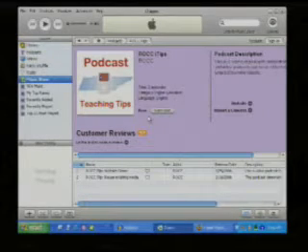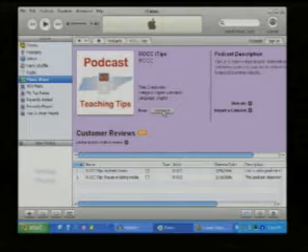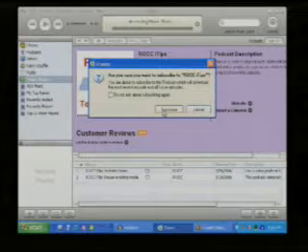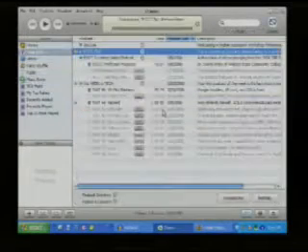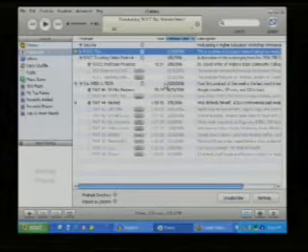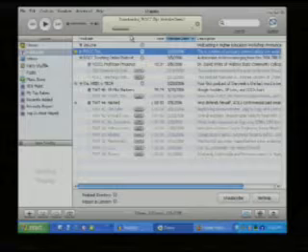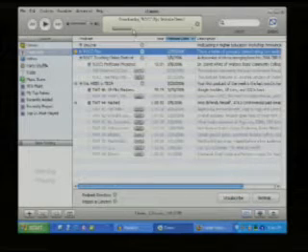It's automatically accessing the podcast directory in iTunes, and just by clicking on that link, it took me to the ROCC podcast teaching tips. So all I have to do in order to subscribe to that podcast is click on the subscribe button right here. And it's going to give you a dialog box asking if you really want to subscribe to this. So yes, I do. And you'll see now it's going out on the internet and downloading the ROCC iTip website demonstration. So we'll come back to this in a second because it's going to take probably about 30 seconds to download.